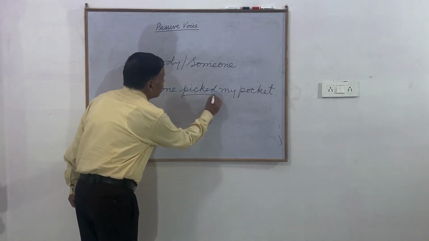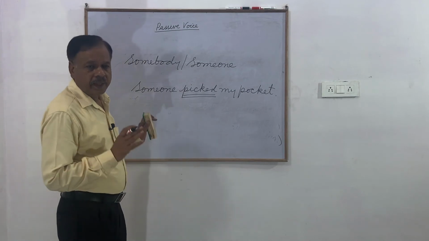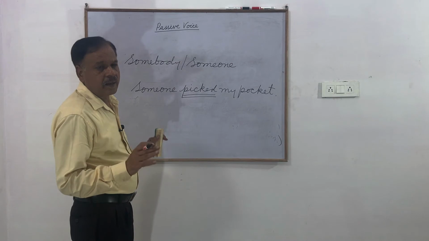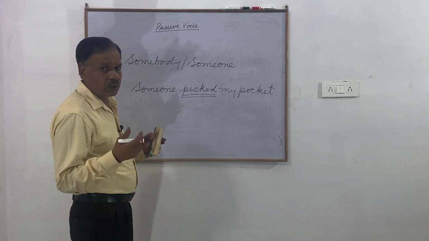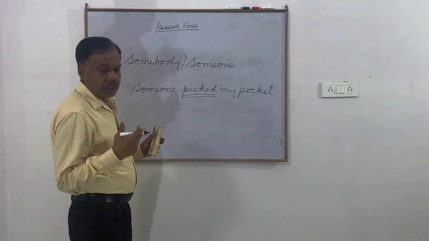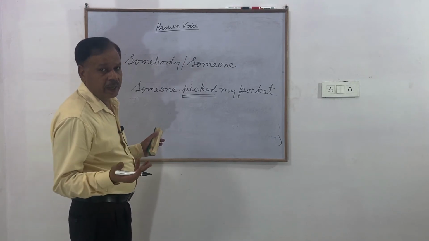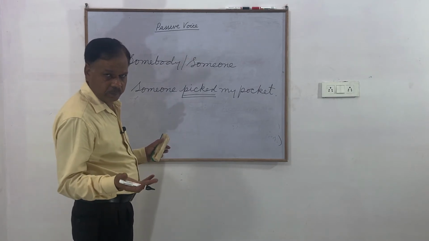Now by this verb "picked," second form, we come to know that it's a past simple sentence. And in the sentence we learned, he wrote a letter, a letter was written by him, "written" is the third form.